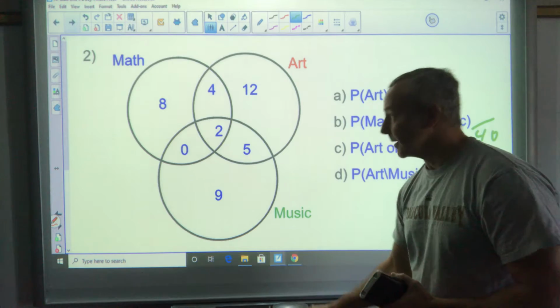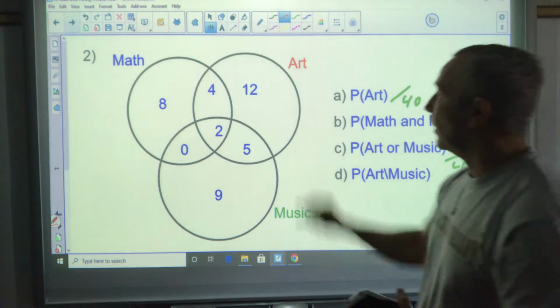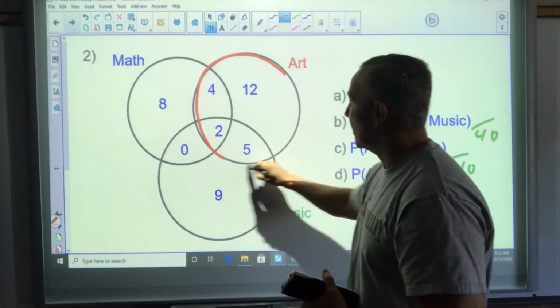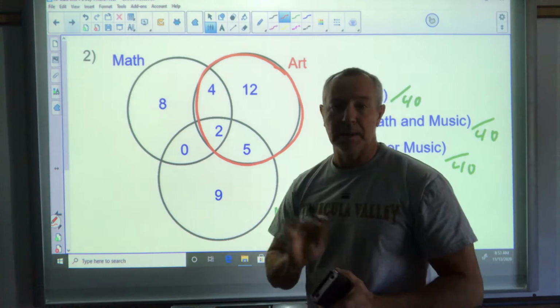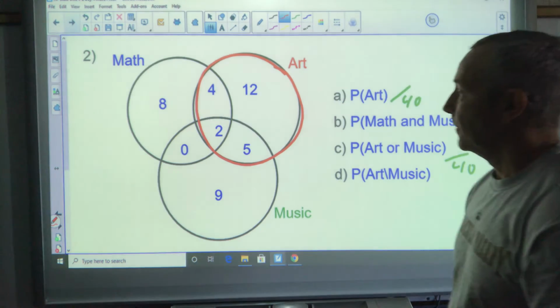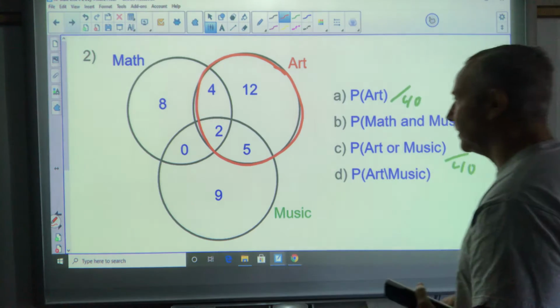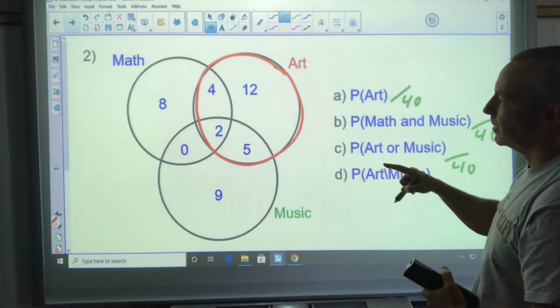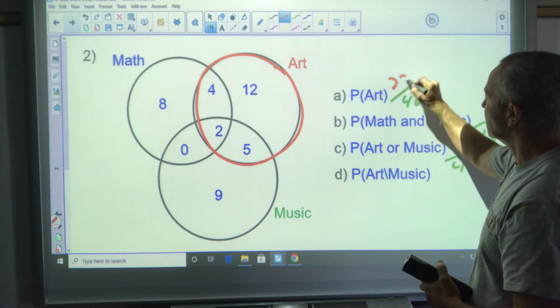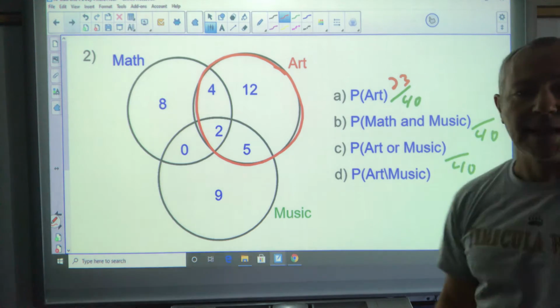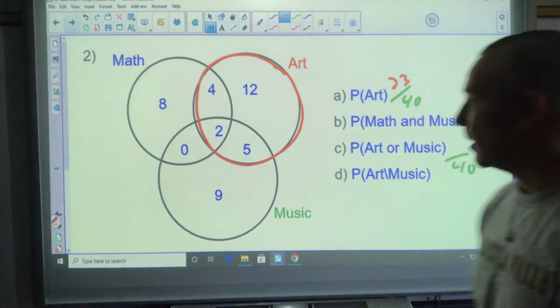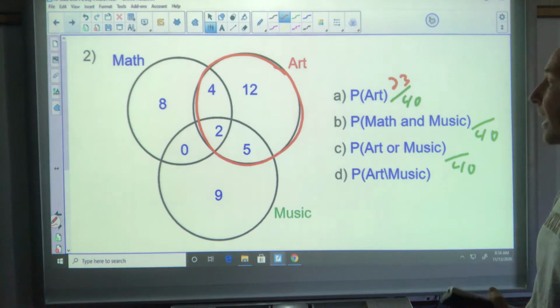Okay, art. Let's get started. Art means anyone in art. That means all these people. I'm not talking about math or music. I don't care about those. That's what I'm figuring, art. Well, in here we have what? 18, 23, I believe, if I add those up right. 23 out of 40. I would need to reduce that if it could, or I could write another decimal as well. Okay?